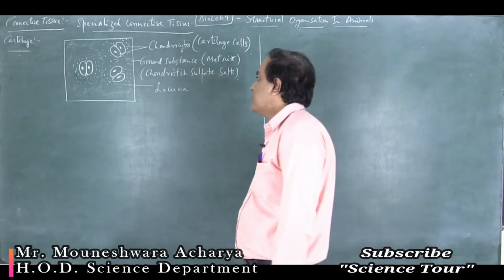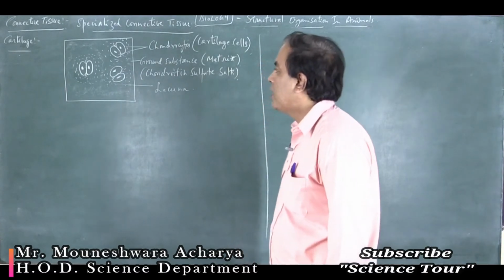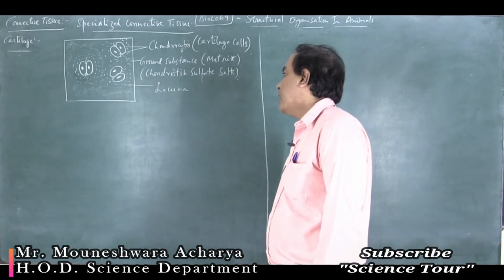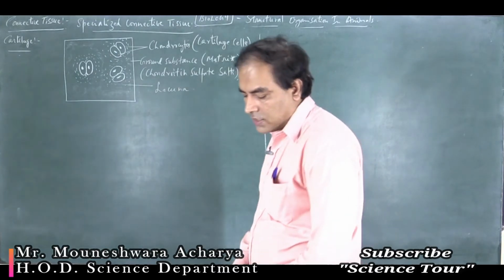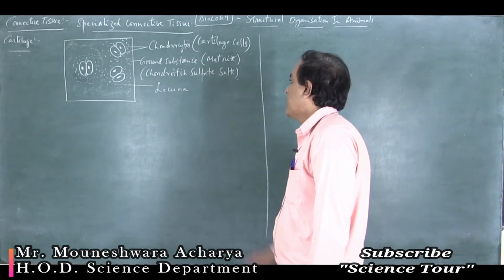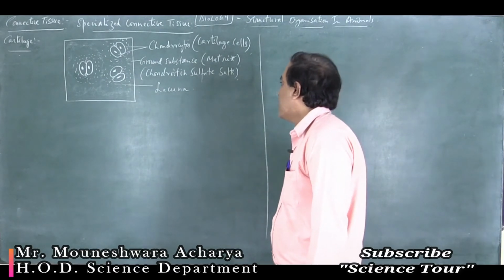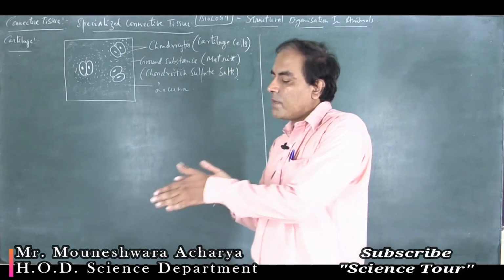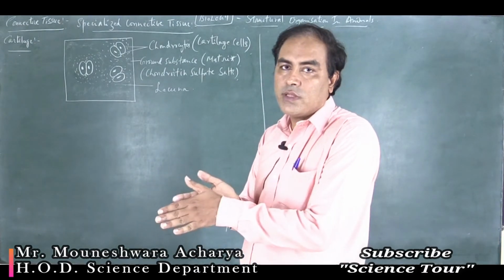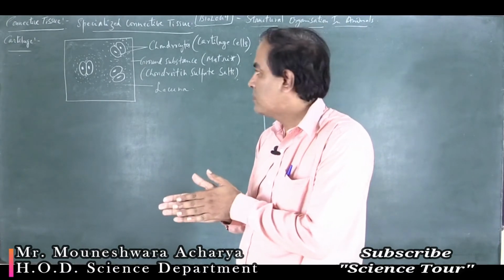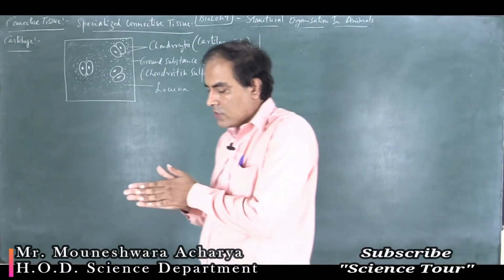So let's see what is the structure of a cartilage. The cartilage is moreover solid, and the cartilaginous substance that is made up of chondroitin sulfate salts, which is a ground substance or the matrix, they are pliable on each other. Pliable means they bend easily.